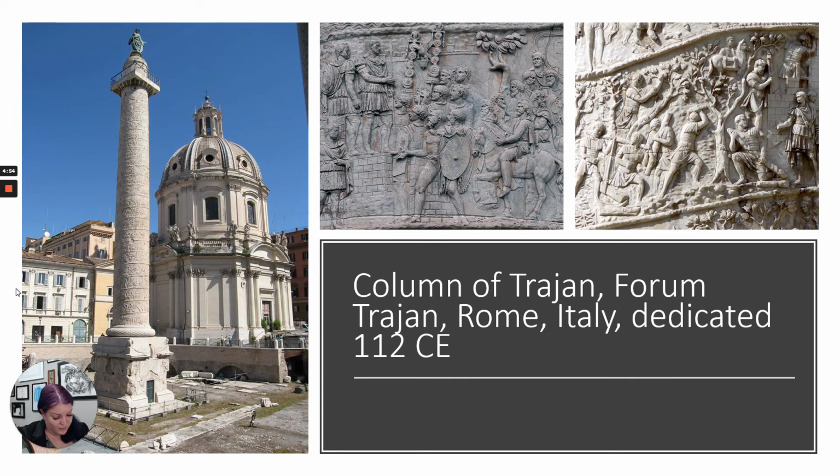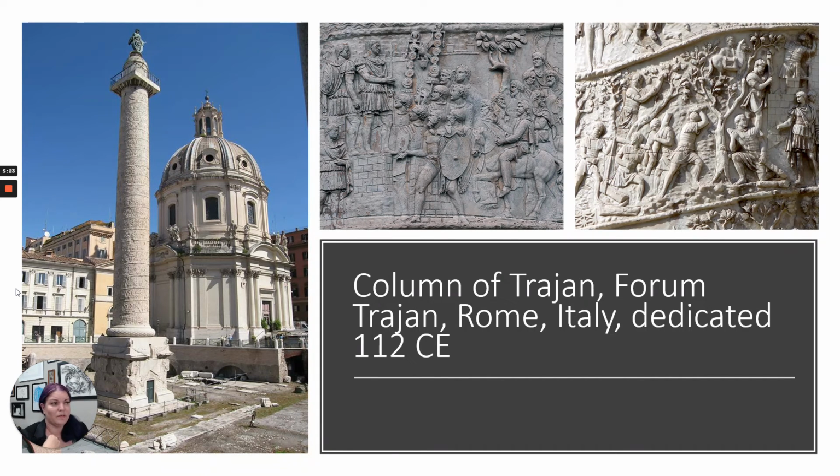This still stands today. It's 128 feet tall, so it's quite tall, and there are 625 feet of friezes. On a temple, a frieze is just a horizontal band of relief sculpture. On a column, the frieze wraps around. It spirals all the way up the column. And in this capacity, it's a narrative frieze.